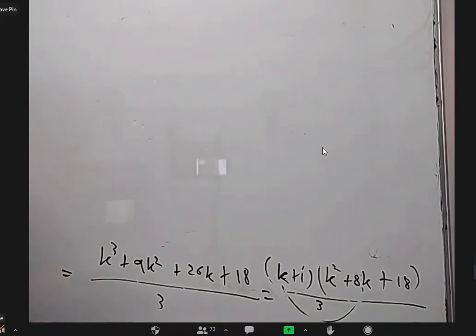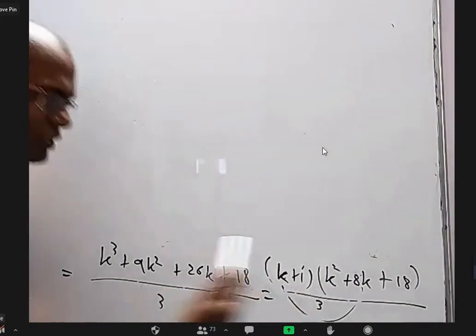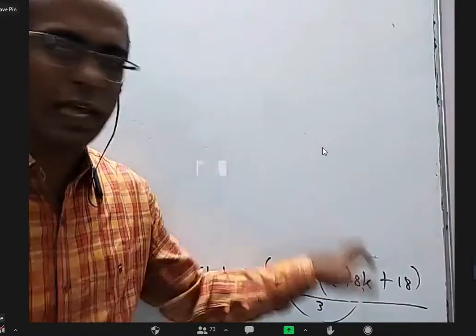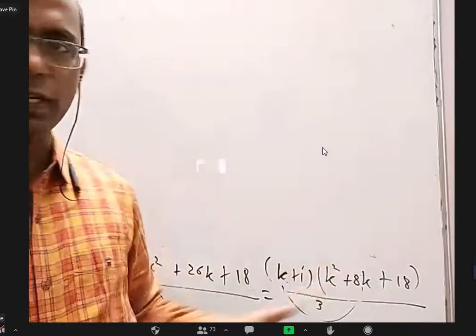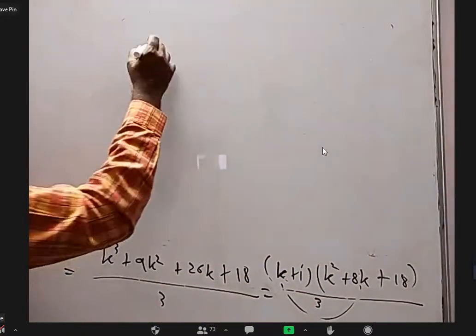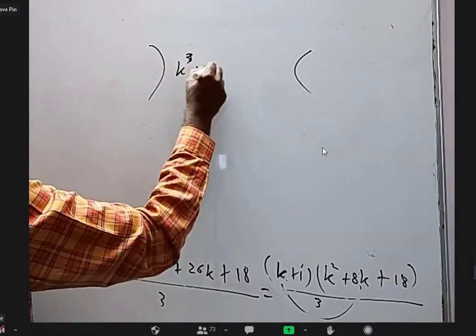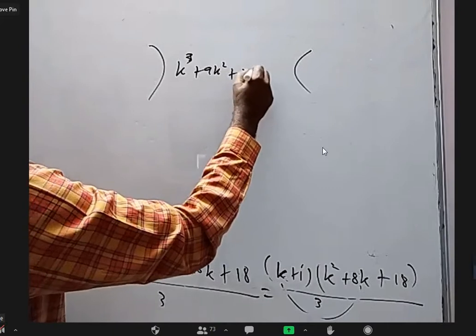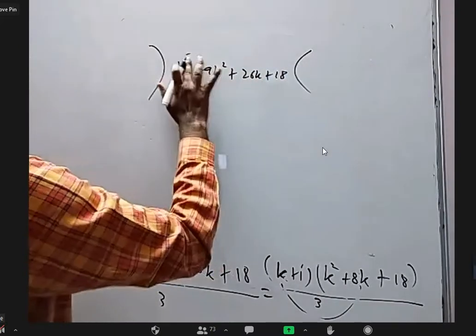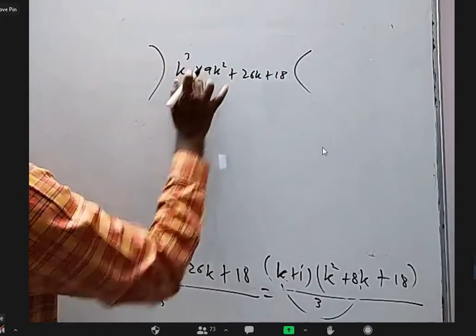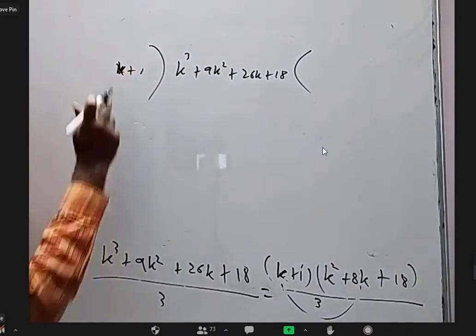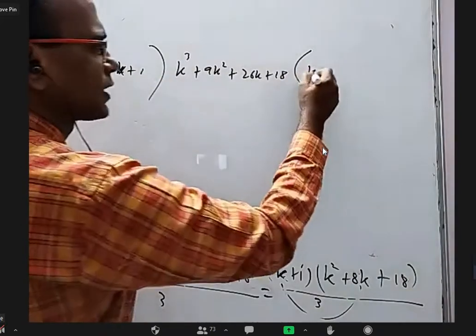Yes. By the way, writing this as this, if somebody is not happy that I wrote it directly, I wrote this as k cube plus 8, you are not happy, don't worry. I can do this simple division. k cube plus 9k square plus 26k plus 18, and write k plus 1 here. I need to get k cube, so I will write k square here.